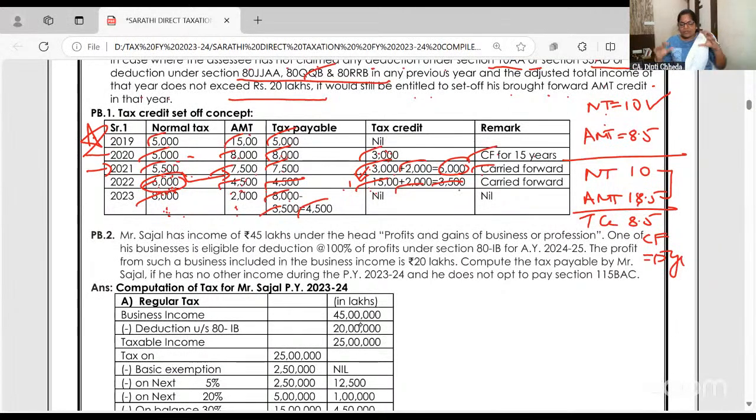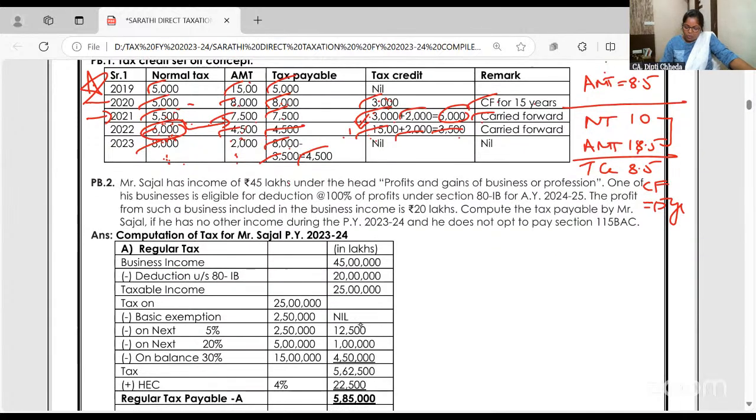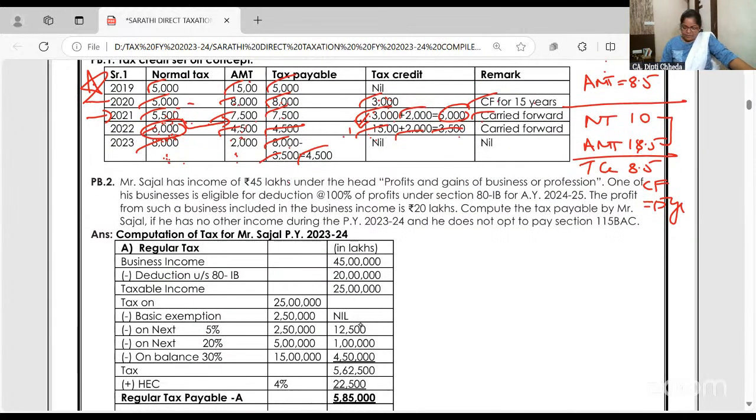Yes. So the gist is normal tax is more than AMT, pay normal tax. AMT is more than normal, pay AMT, take the credit, carry forward for 15 years. Set off wherever normal tax is more than AMT is only till AMT. Your tax cannot go below AMT. Is this clear to all of you? Right? Okay. Now,